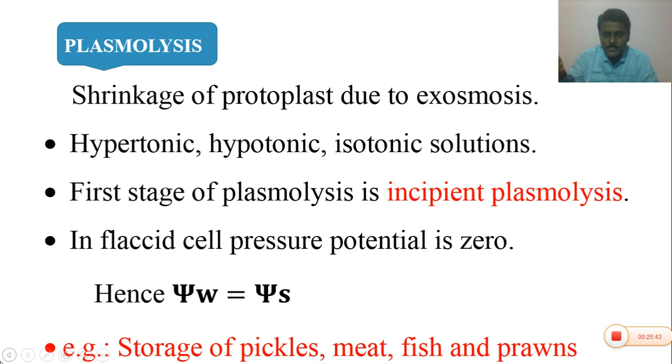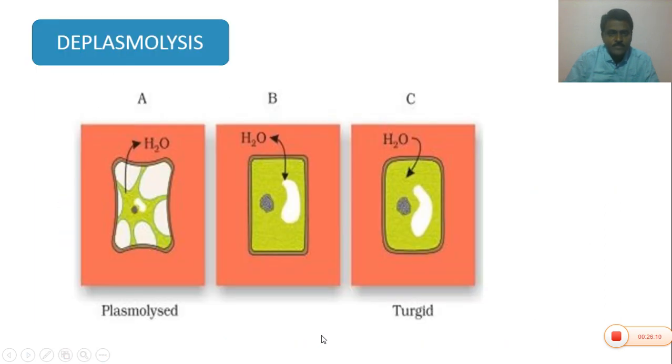So exosmosis takes place. Hence the meat, fish and prawns can be durable. So the shelf life of meat, fish and prawns can be increased for some period. Hence we can export such animal foods to other countries also. So the storage of pickles, meat, fish and prawns are the best examples of plasmolysis.